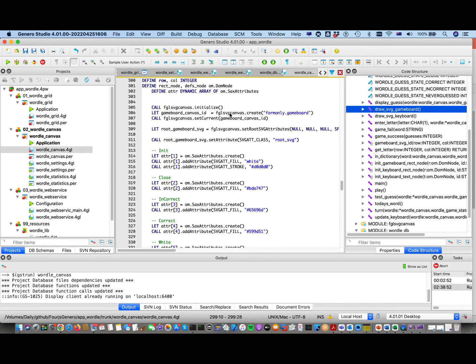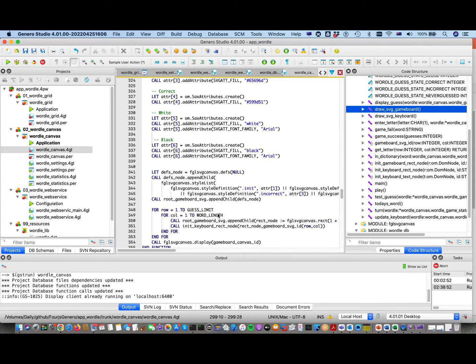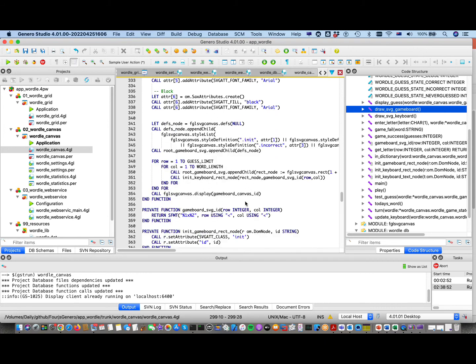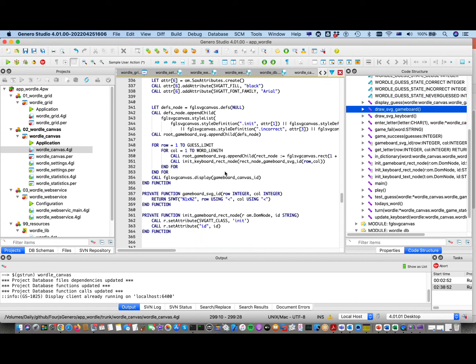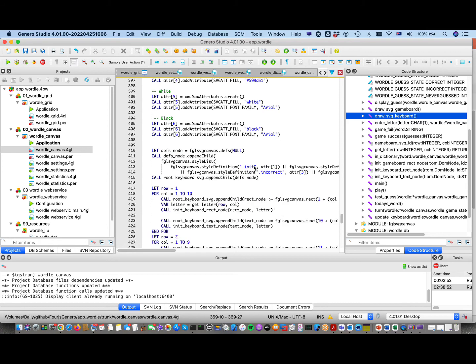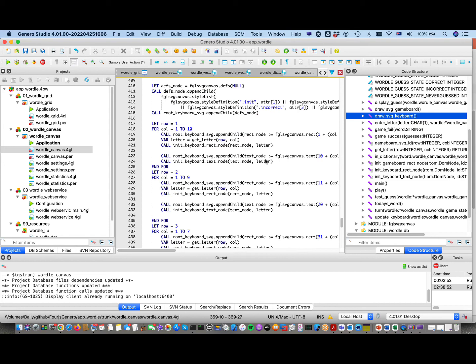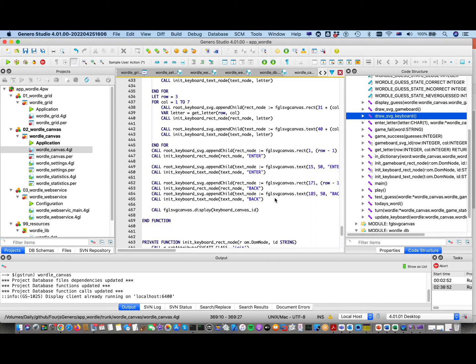Using the FGL SVG Canvas library to create an entry and then add some styles and then draw. In this one you have 6 rows or 7 rows, or however many it is, and 5 across, to draw that as part of the game board, and then to draw the keyboard. A little more complex, but again, just adding rectangles and text nodes to produce my keyboard, and then 2 special keys at the end for enter and back.